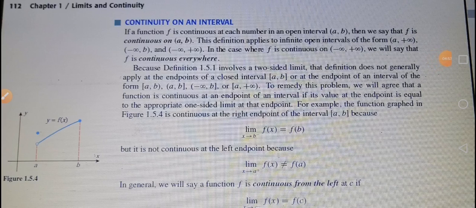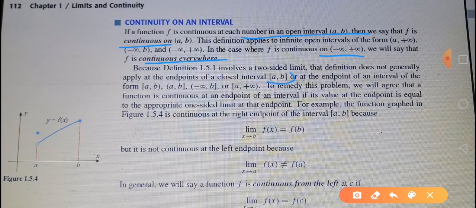Next we have continuity on an interval. So the continuity that we have discussed was continuity at one point, but now we are going to discuss continuity on an interval. If we have an open interval a to b, then we will say that the function is continuous on the open interval a to b if it is continuous at every point of the open interval a to b. And if the function is continuous on the open interval minus infinity to infinity, that is on the real line, then we will say that the function is continuous everywhere.